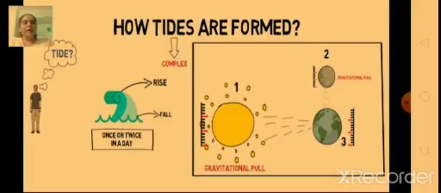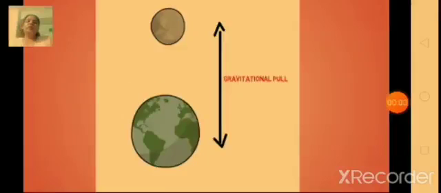Basically, the strong gravitational pull by the sun and the moon. And what happens exactly? The gravitational pull is exerted by the sun and the moon on the earth's surface, and because of that, high tides as well as low tides are caused. So basically, it is the gravitational pull which plays a very important role in the formation of tides.